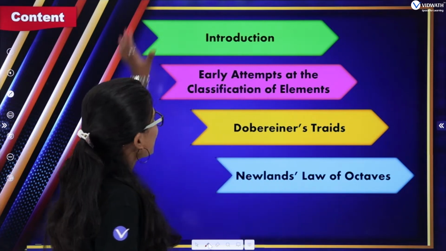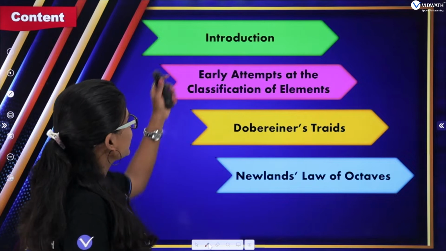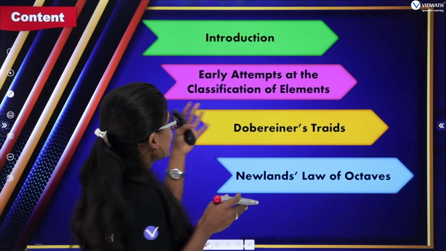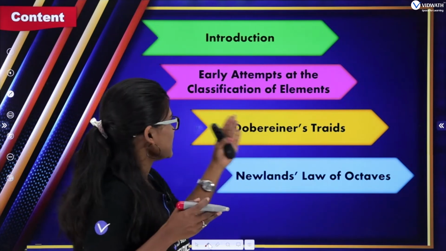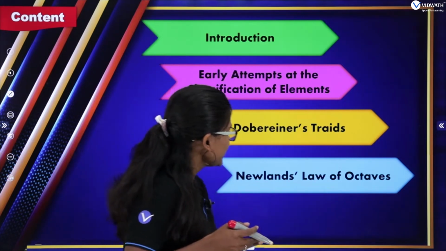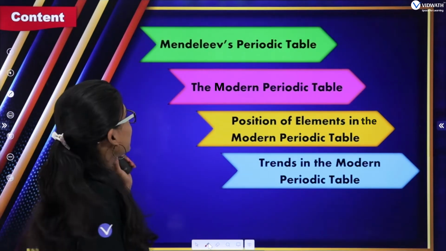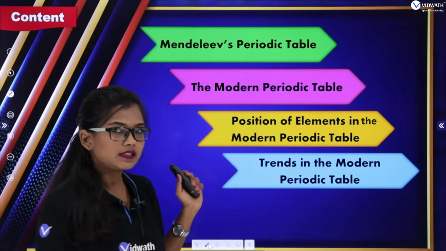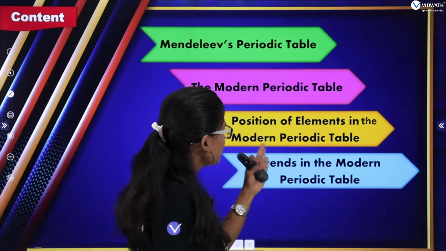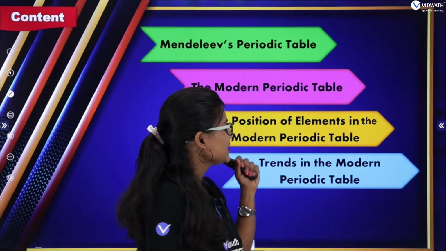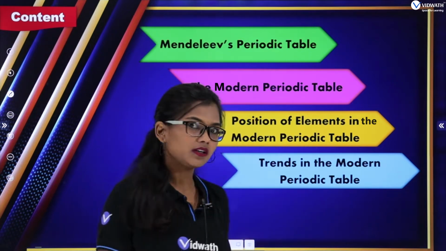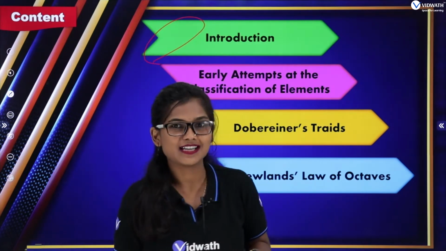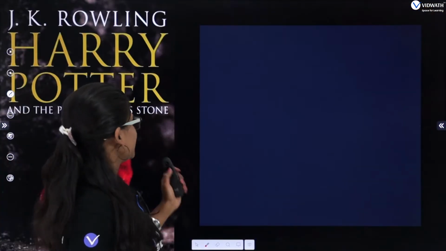So let us glance at the outline of the chapter. We have an introduction part. Then we are going to discuss the early attempts at the classification of elements, and below that Dobereiner's triads, Newlands' law of octaves, then Mendeleev's periodic table, the modern periodic table, and we will see the position of elements in the modern periodic table, and at last trends in the modern periodic table. In this particular session we will discuss the introduction part of the chapter. Clear? So let's begin the session.